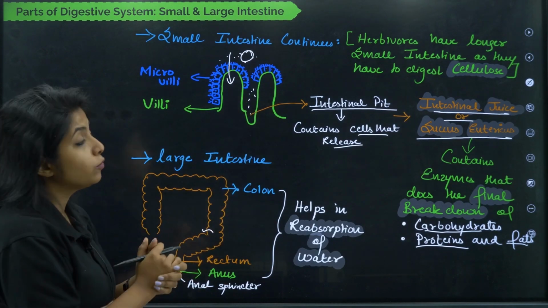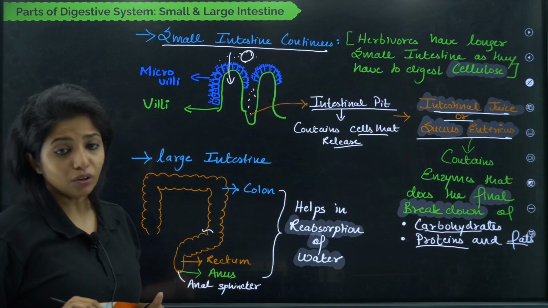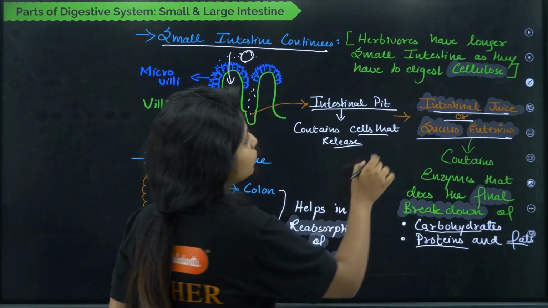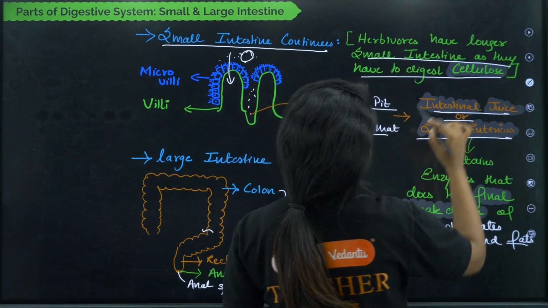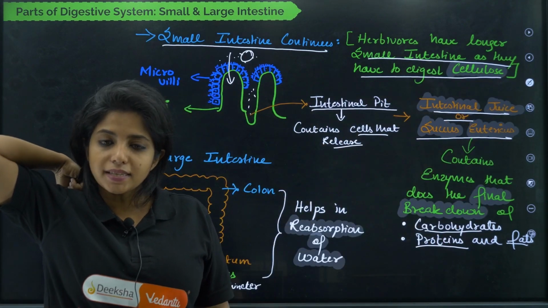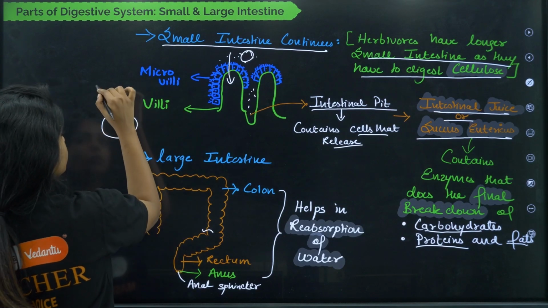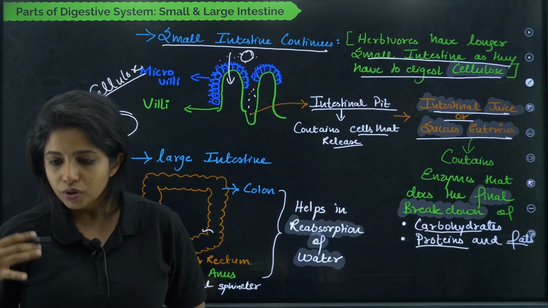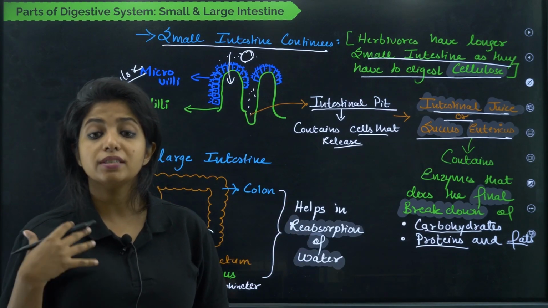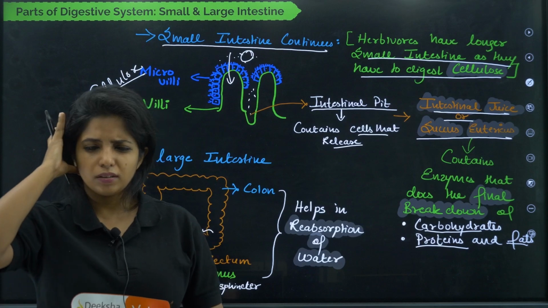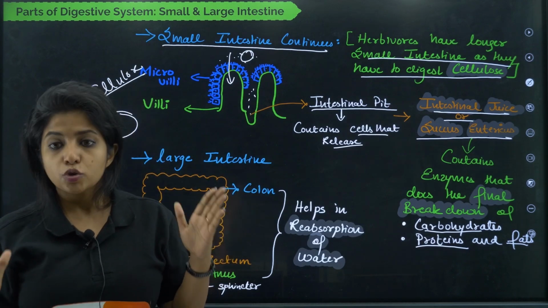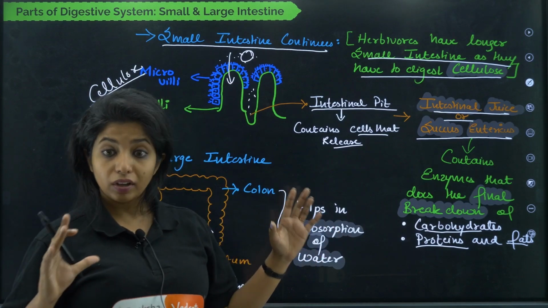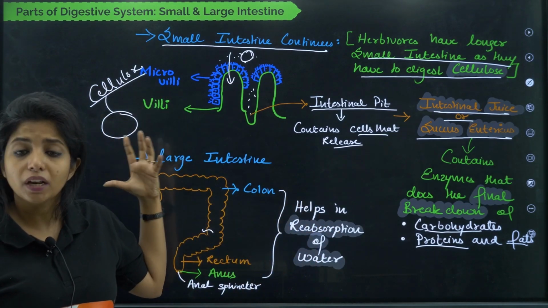Now I want to tell you one more thing, that is the small intestine of the herbivores. Okay, herbivores have a longer small intestine as they have to digest cellulose. In plants, the cell wall is made up of something known as cellulose, which is a hard substance. You have to break it down and you need more time for it. This substance is broken down with the help of the enzyme cellulase, which is there in the herbivores' small intestine. But anyways, it takes time. So the small intestine is longer in the case of herbivores, since they have to break things down very efficiently, since they take in food which is very rich in cellulose.